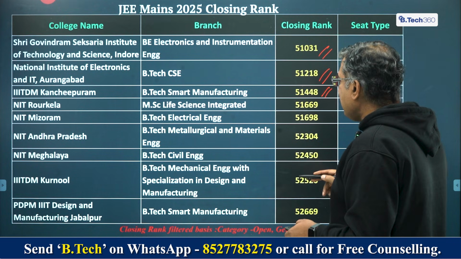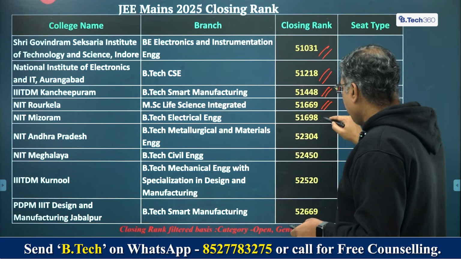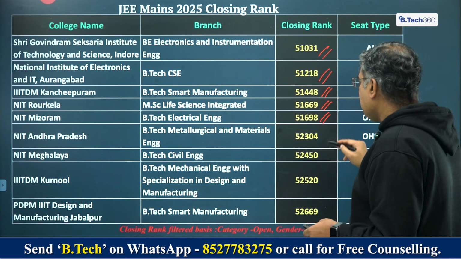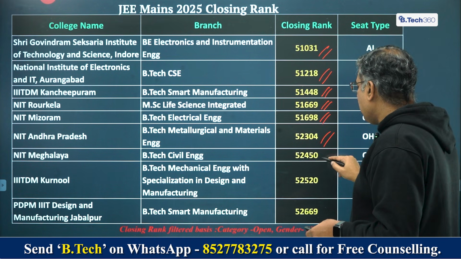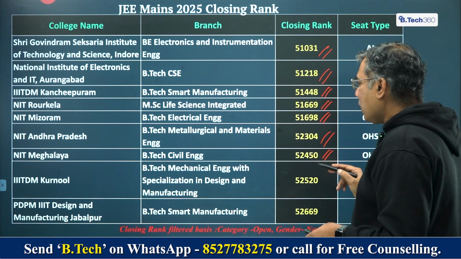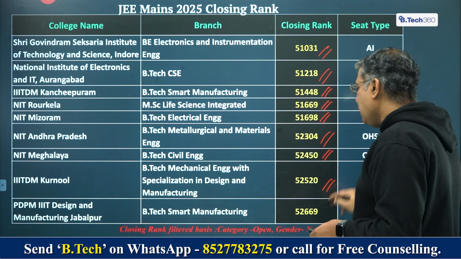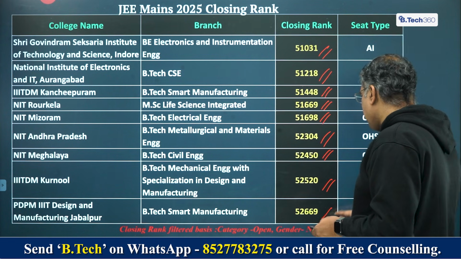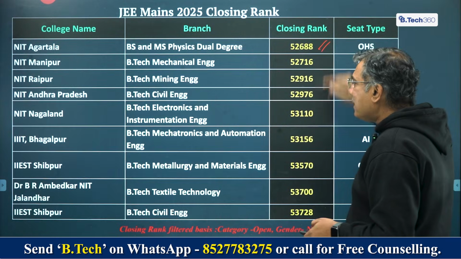NIT Rourkela, MSc Life Science Integrated, 51,669. NIT Mizoram, BTech Electrical Engineering, 51,698. NIT Andhra Pradesh, BTech Metallurgical and Materials Engineering, 52,304. NIT Meghalaya, BTech Civil Engineering, 52,450. IIITDM Kurnool, BTech Mechanical Engineering with specialization in Design and Manufacturing, 52,520. PDPM IIITDM Jabalpur, BTech Smart Manufacturing, 52,669. NIT Agartala, BS and MS Physics Dual Degree, 52,688.